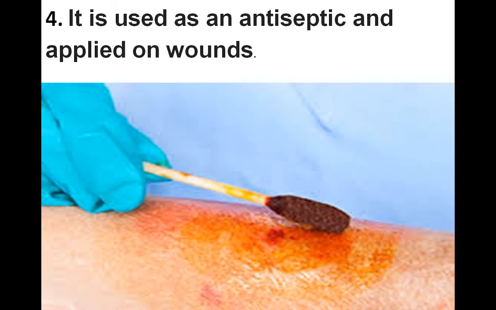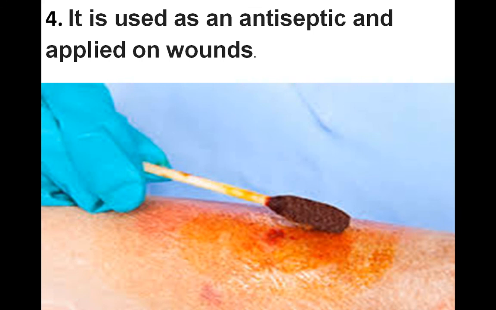Next, non-metals are also used as antiseptics and applied on wounds. Antiseptic means it can remove bacteria or dirt from our wound. An example is iodine.